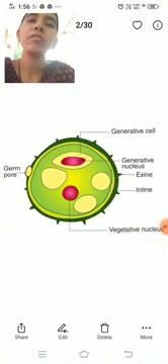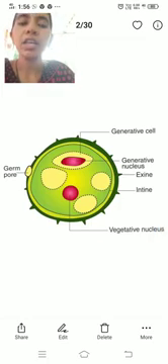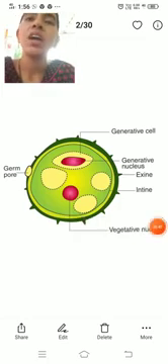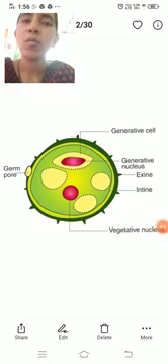Next, the development of the male gametophyte. The first mitotic division in a pollen grain results in two unequal cells. The larger one is called the vegetative cell and the smaller one is called the generative cell.